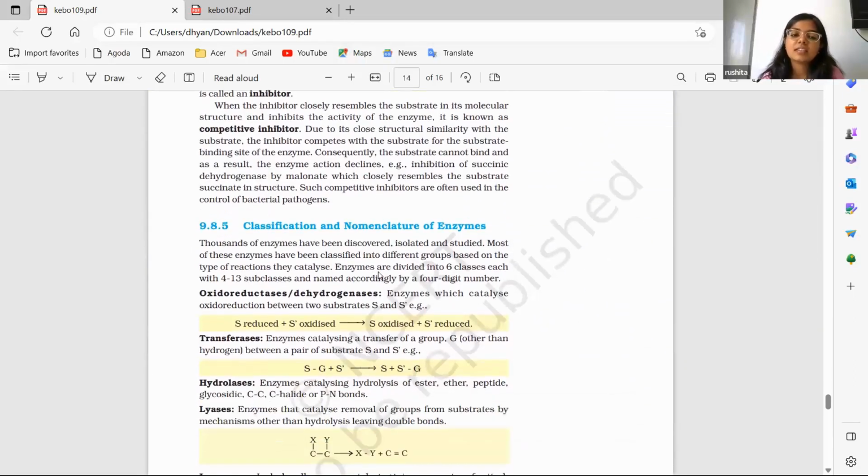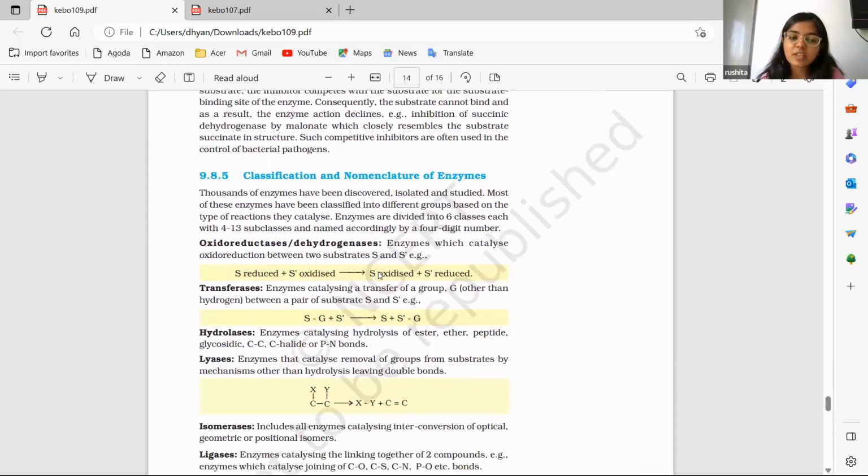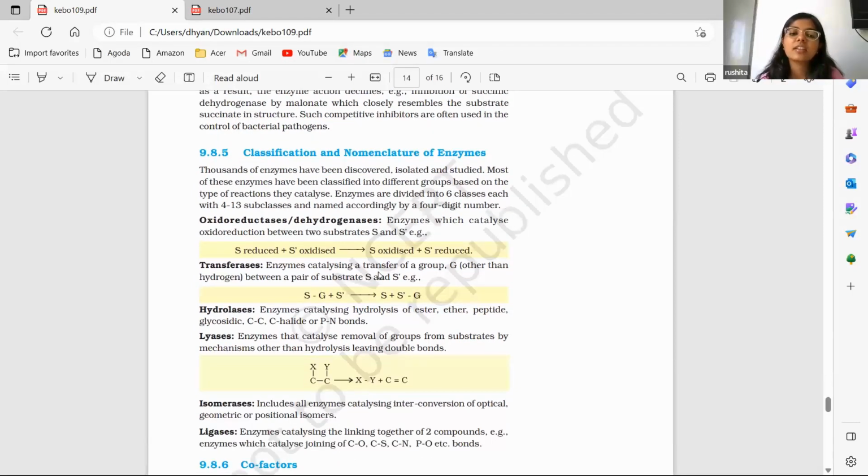And then lastly, this is the classification of enzymes, the nomenclature and the classification. There are 6 classes of enzymes that you should know, and certain examples are given for each class. At least the examples given here are very important. That should be very clear in your mind.